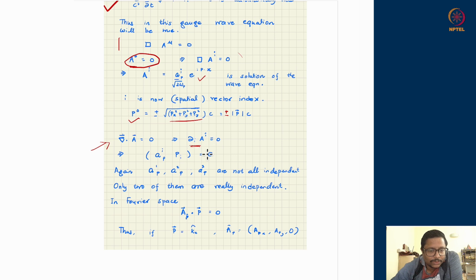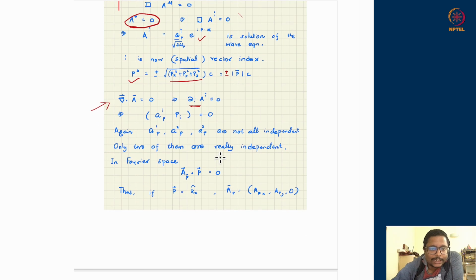which can be written as del I AI is equal to 0. If I do that and take one plane wave from here with a definite momenta P, doing this derivative will show me that AI, the quantity which is appearing over here, is getting dotted with P. So the first component is obtained by the first component of this, the second component by the second component of this, and the third component by the third component of this, times the exponential function. But the vector property of A is captured by the vector properties of small a. Small a is the vector quantity, it has components, and multiplied with this plane wave gives you a vector AI.